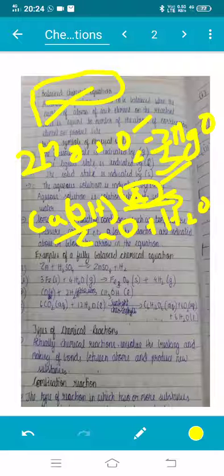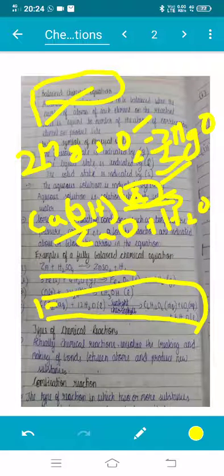Okay. A fully balanced equation: Zn, zinc, reacts with H2SO4 to give ZnSO4 plus H2. CO2 plus H2 gives CH3OH. Okay, this is a good reaction. This is the photosynthesis reaction you might have studied in the life processes chapter. So we are going to the next topic.